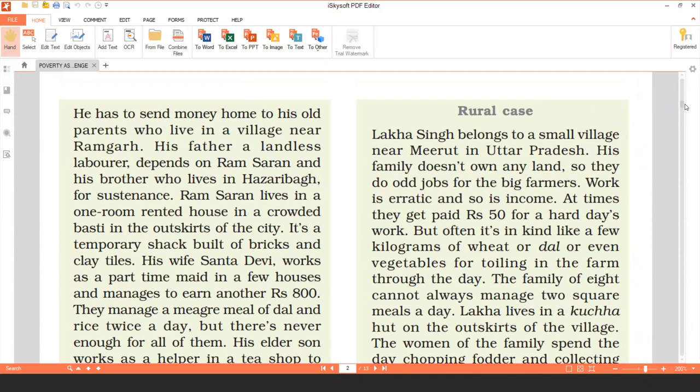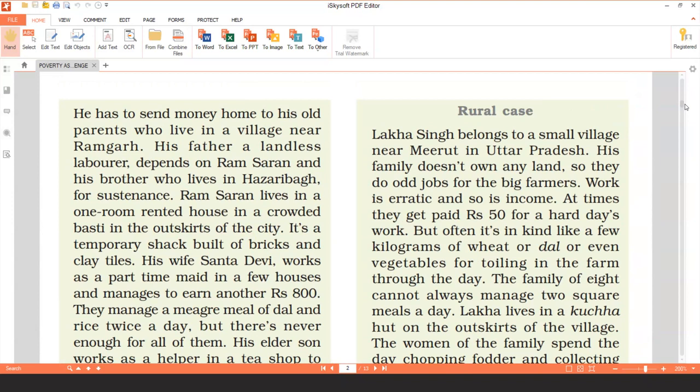His wife Santa Devi works as a part-time maid in a few houses and manages to earn another rupees 800. So Ram Saran earns 1500 and wife Santa Devi earns 800. They manage a meager meal of dal and rice twice a day.